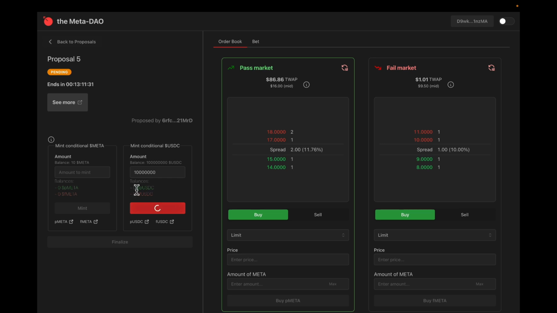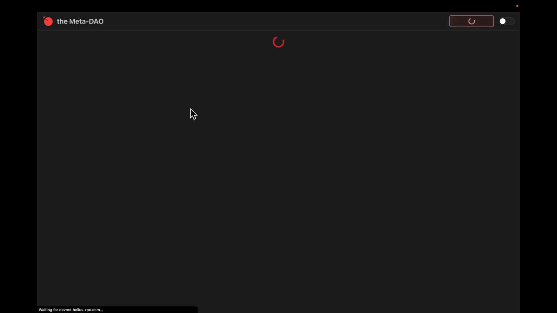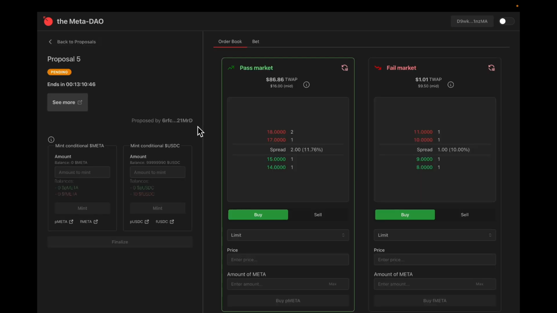And now what should happen is we should see 100 USDC with PUSDC and 100 FUSDC. And if I don't see it here, I might have to refresh the page, because some of the elements update automatically. Okay, I'm sorry, 10. Counted the number of zeros wrong. Cool. So we've got 10 pass USDC and 10 fail USDC. And these can be used in their respective markets to buy and sell.